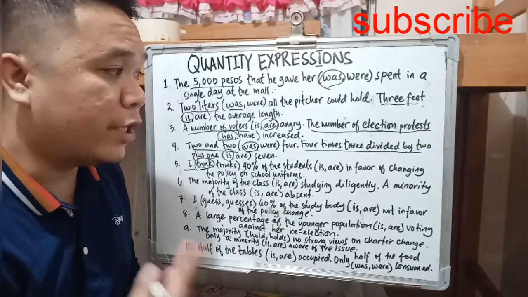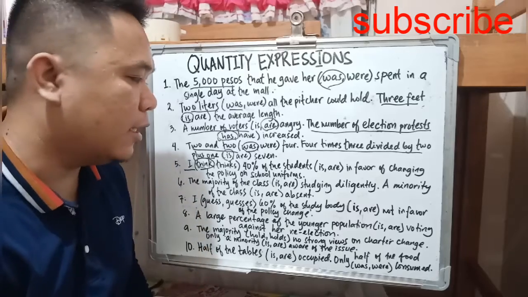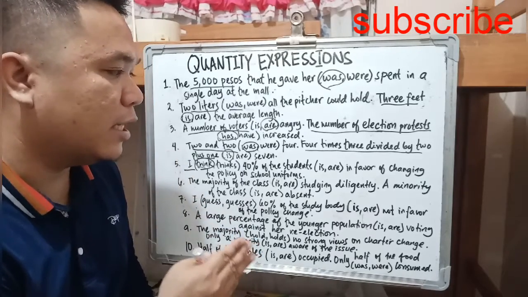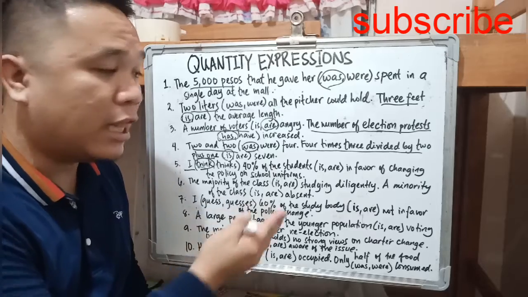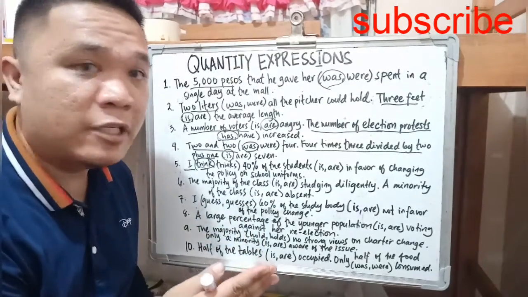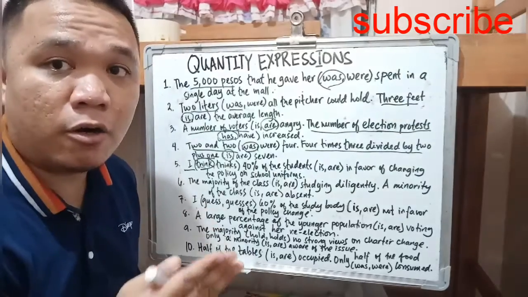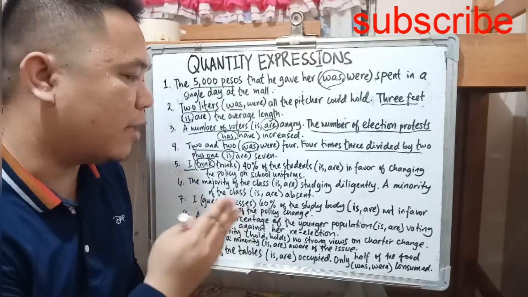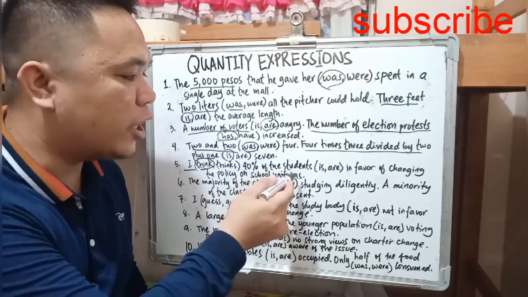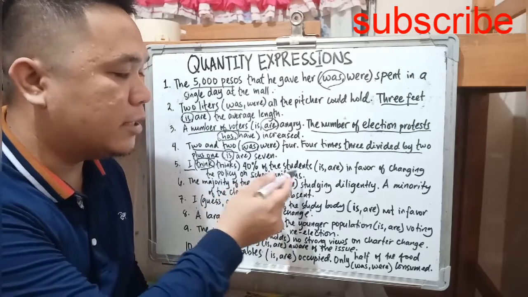Now, according to what I've read online, once there is a percentage, 40% of the students are, it depends on what you want to emphasize. So it could be either singular or plural. But if you take a closer look, the object of the preposition is countable.